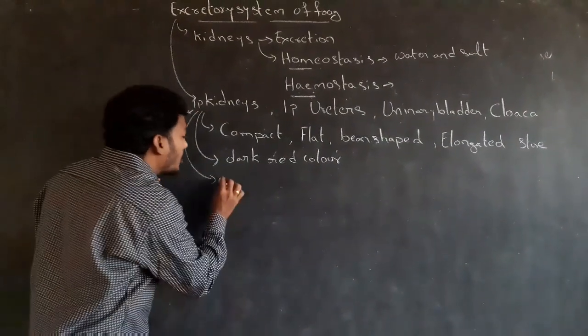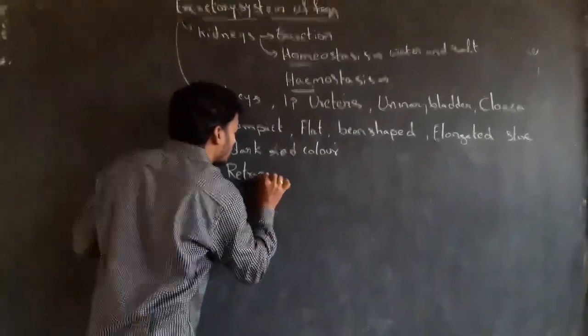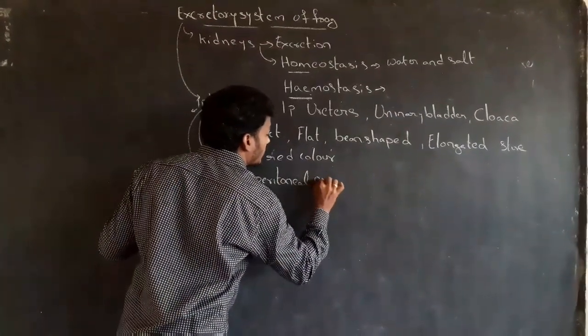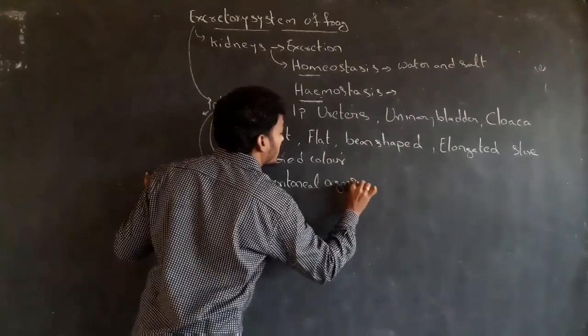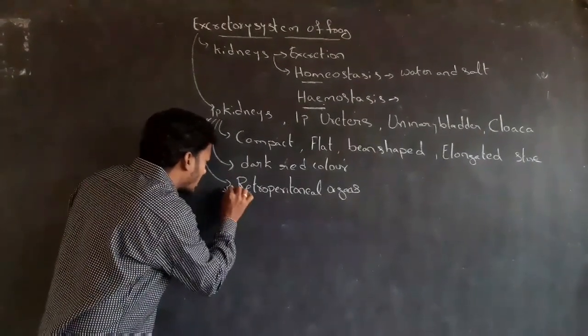Kidneys are retroperitoneal organs. This is important.